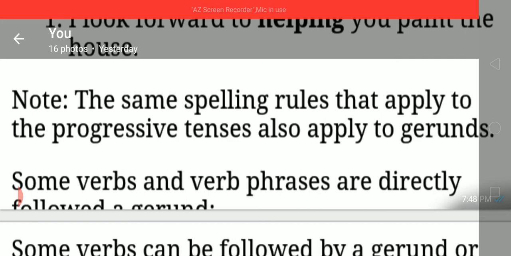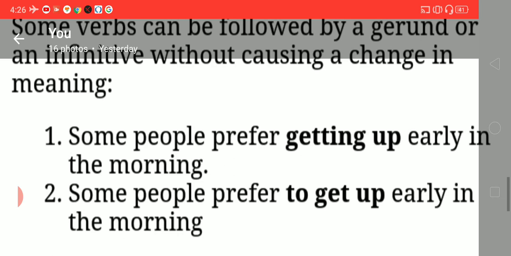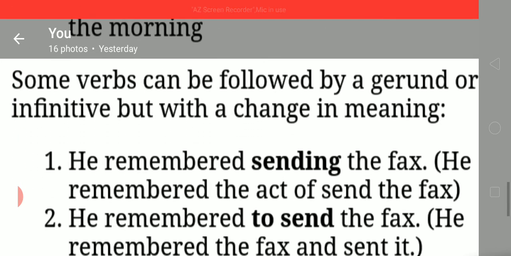Some verbs and verb phrases are directly followed by a gerund. Some verbs can be followed by a gerund or an infinitive without causing a change in the meaning. Some people prefer getting up early in the morning. You can use this way. Some people prefer to get up early in the morning. Some verbs can be followed by a gerund or infinitive but with a change in meaning.